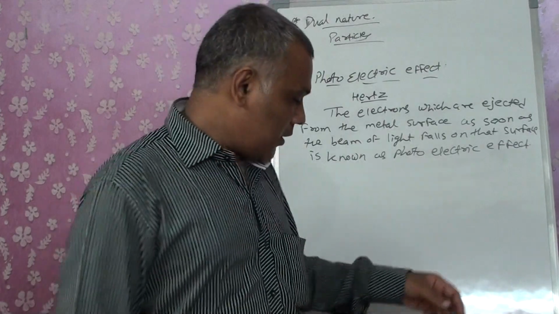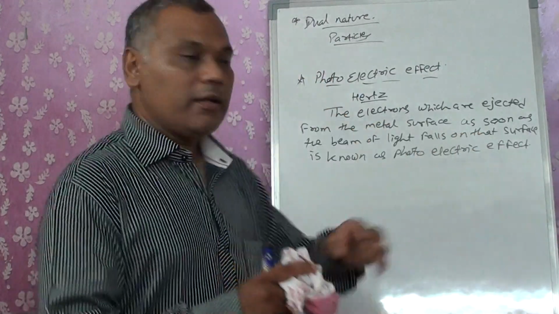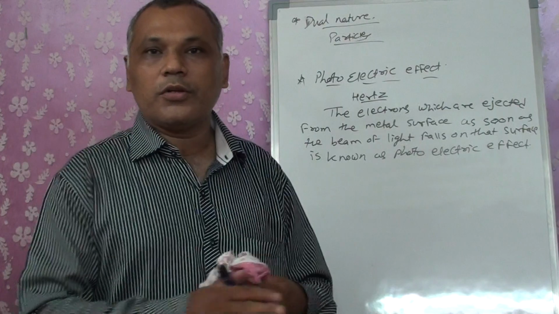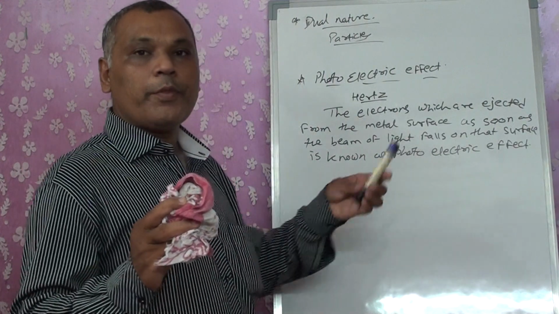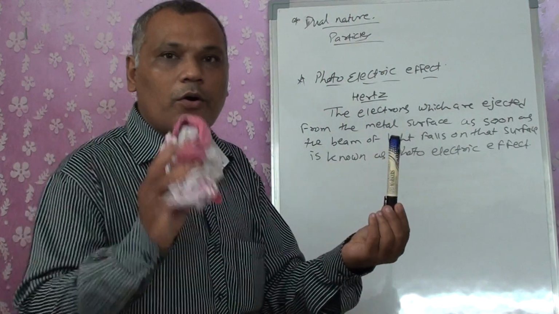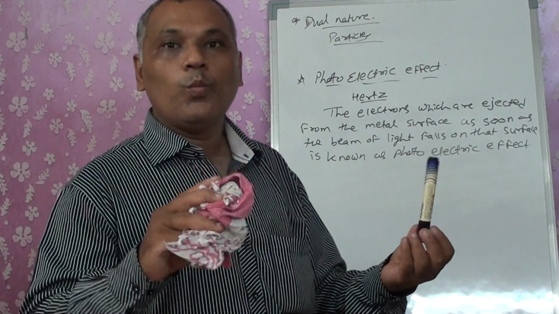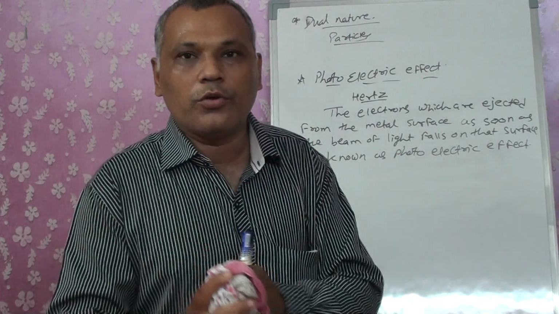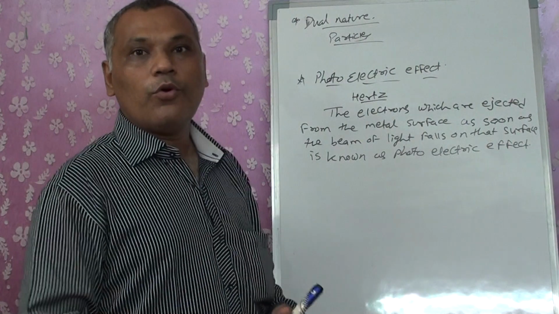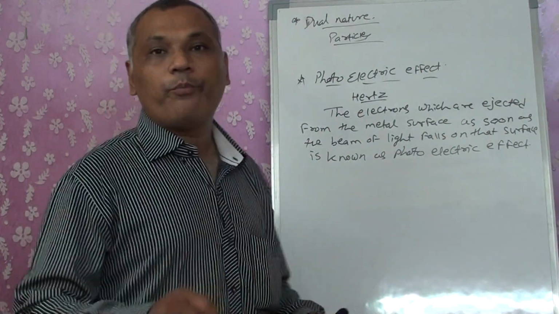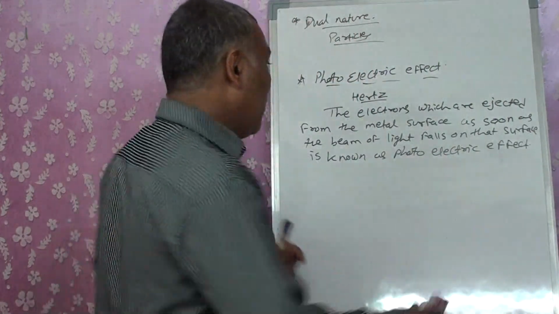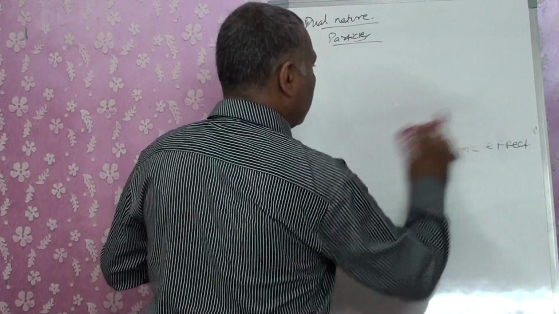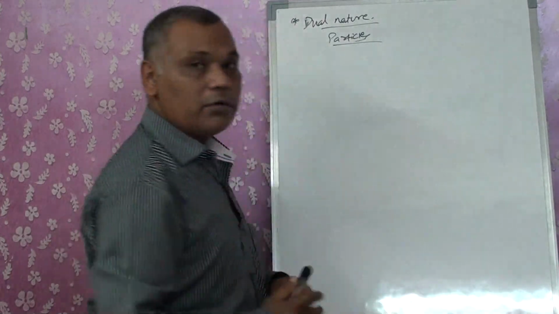Now, in place of that, if I am using the duster, which is a cloth, in my hand, can you say that the same amount of energy is reflected by this board, by the pen, or by the cloth? No. The minimum is there for the cloth, the maximum is there for the board. So that means every component has its own minimum frequency. That is termed as threshold frequency.